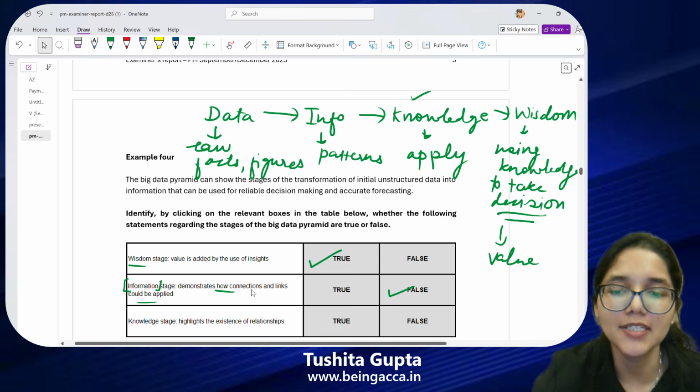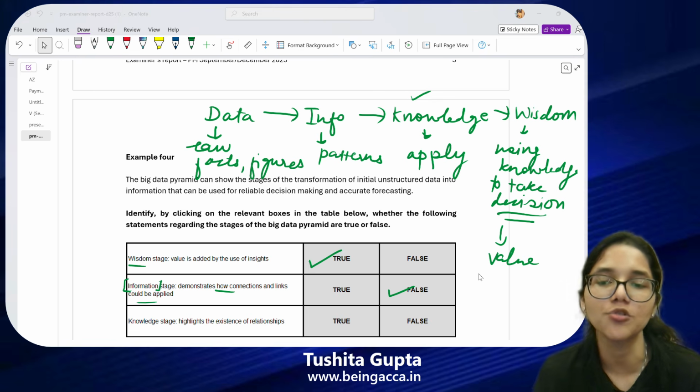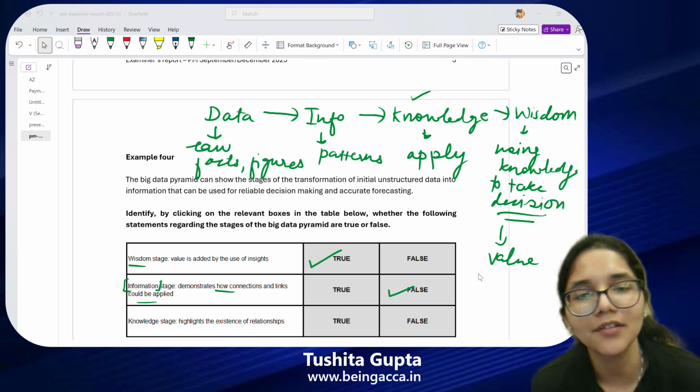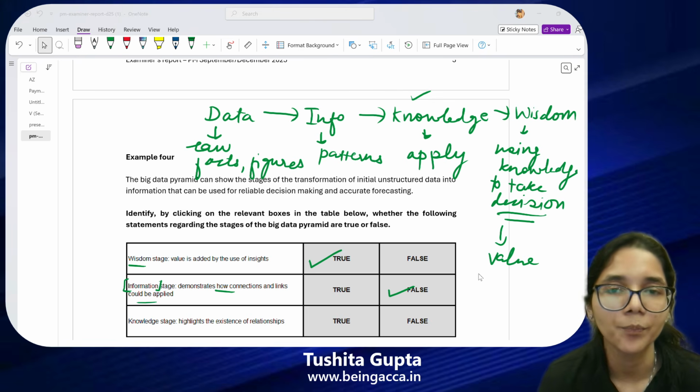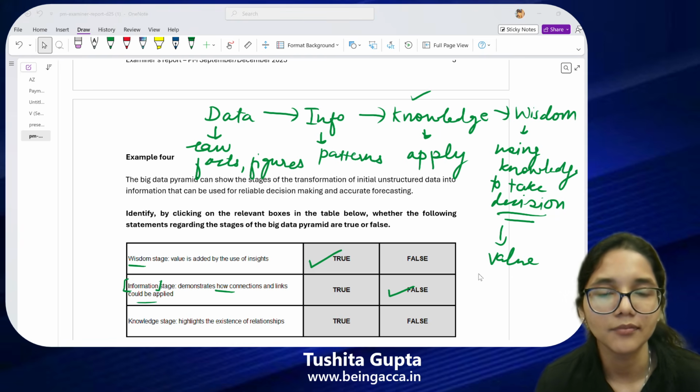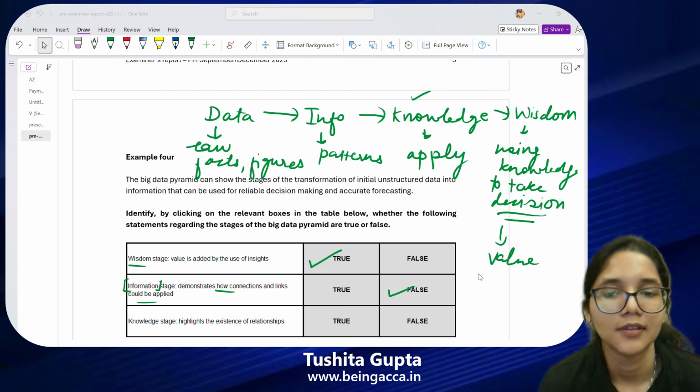Then moving towards the very last statement, knowledge stage is about highlighting the existence of the relationships. What do you think? Here, are we only concerned in the knowledge stage? Do we only talk about whether relationships exist or not? Or do we do something more in the knowledge stage? What do you think about this statement? Should we mark this as true or false?